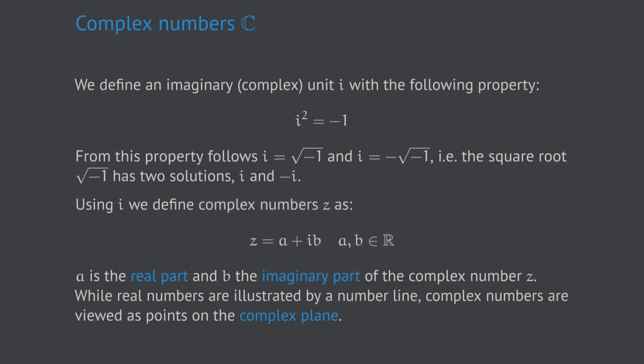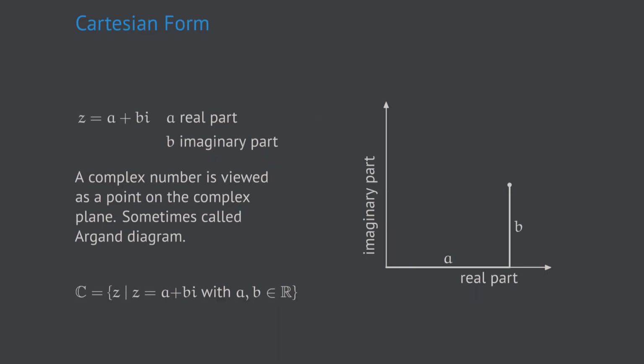Now, while real numbers are illustrated by the number line, complex numbers can be viewed as points in the so-called complex plane. The form of a complex number, z equals a plus bi, is also called the Cartesian form of the complex number.